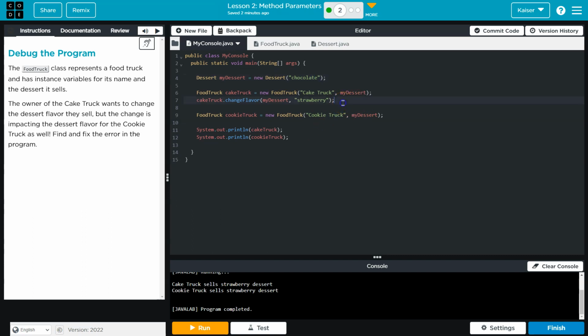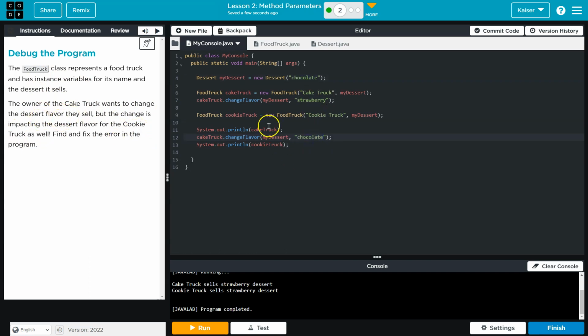So there's a few approaches to solve this. One I like, one I don't. For the one that I don't like, I have seen this. I'm going to take this line, we can't change it to strawberry yet, and I'm going to slap it here. The cake truck wants to change their dessert. No, that's what I've seen. And down here, I've seen this, and this is not what we're going to do.